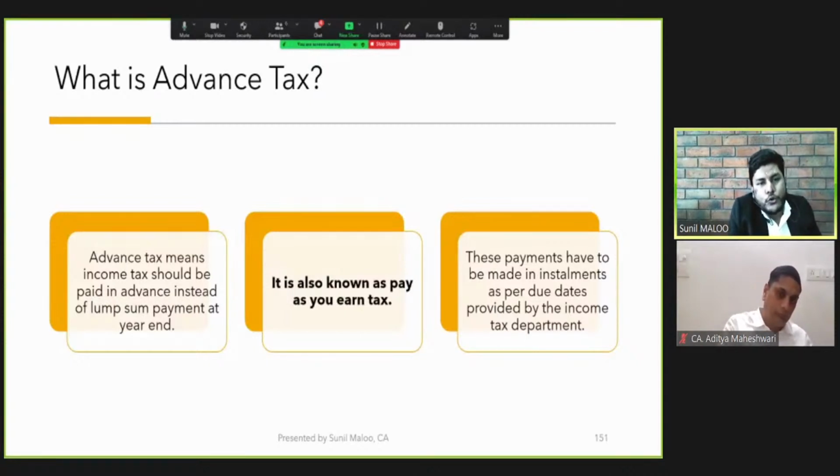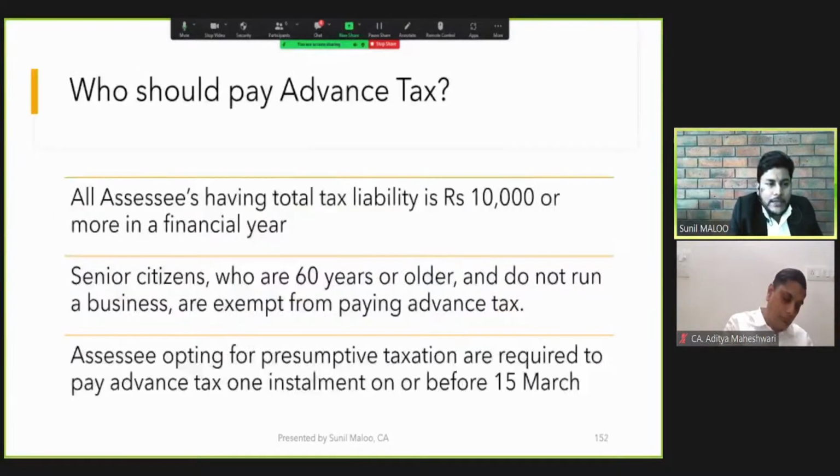Next question is, who should pay the advance tax? So the answer is all assessees having total tax liability of rupees 10,000 or more in a financial year. Suppose your tax liability is 10,000 or more, then we need to pay the advance tax.